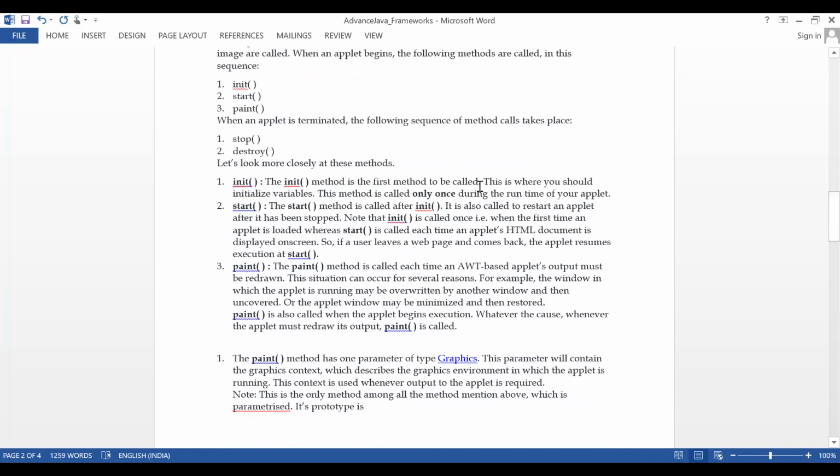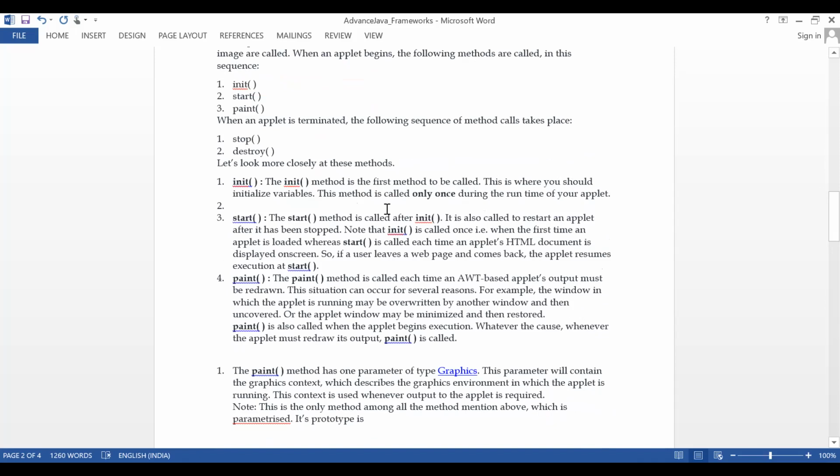The init method is the first method to be called. This is where you should initialize variables. That method is called only once during the runtime of your applet. Got it now? It's self-explanatory. Once you initialize variables, you start your program. The start method is called after init.